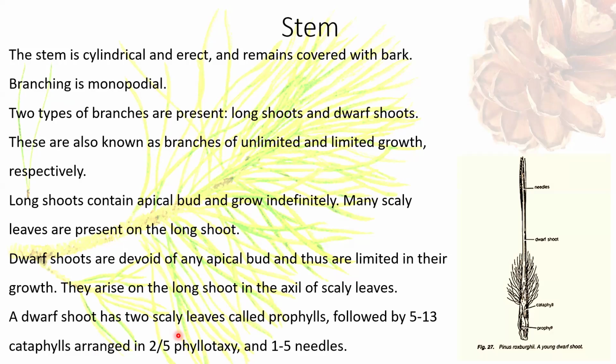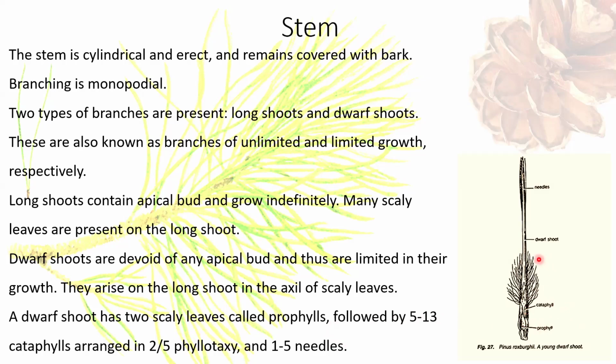Branching is monopodial. Two types of branches are present, long shoot and dwarf shoot. These are also known as branches of unlimited growth and limited growth respectively. Long shoot contains an apical bud and it grows indefinitely. Many scaly leaves are present on the long shoot, whereas dwarf shoots are devoid of any apical bud and there is limited growth, and they arise in the axil of scaly leaves which are present on the long shoot.